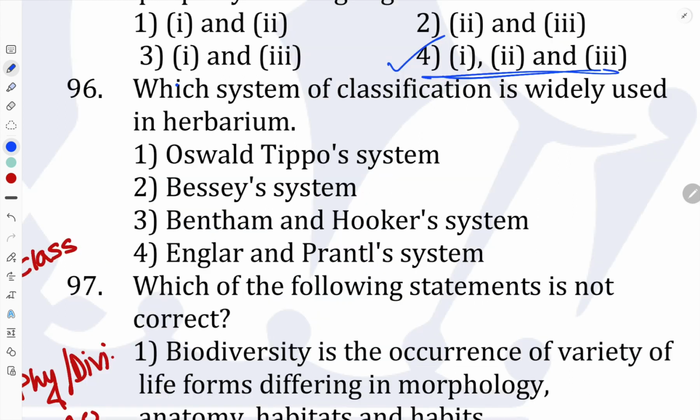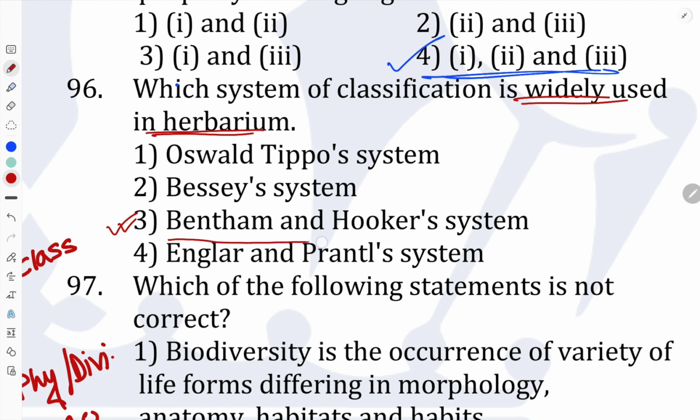Next question: which system of classification is widely used in the herbarium? See, this is actually not given directly in the NCERT book. We can say this question is asked from outside, but the common system of classification is the Bentham-Hooker classification. Remember, the Bentham-Hooker classification is widely used for the herbarium. You have studied it in NCERT class 11 about the plant kingdom.